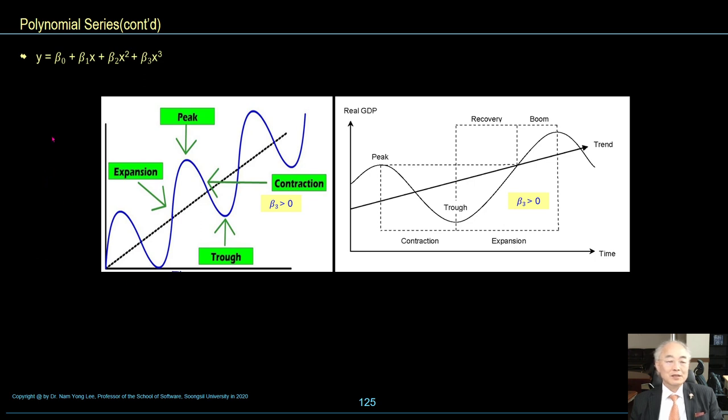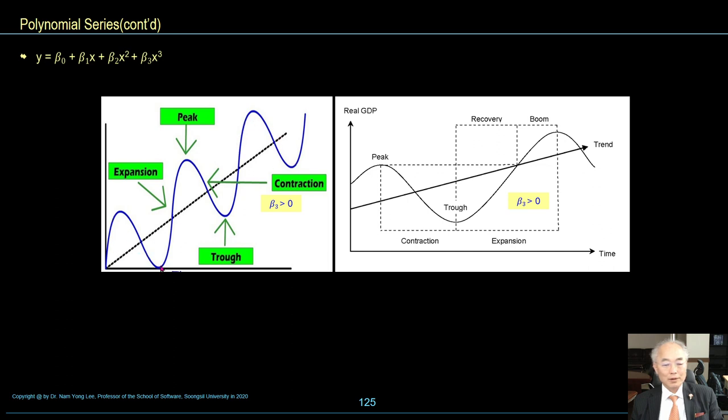Polynomial series continued. Y equals beta 0 plus beta 1x plus beta 2x square plus beta 3 x cubic. This is GDP, and this x-axis shows time. This curve is a polynomial regression model.